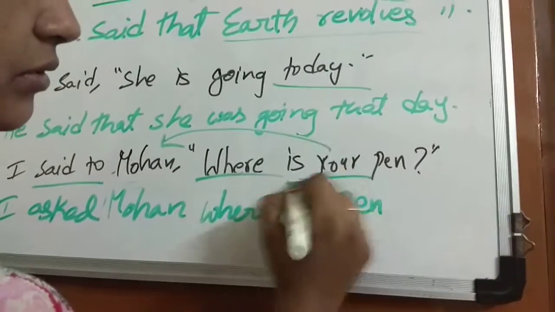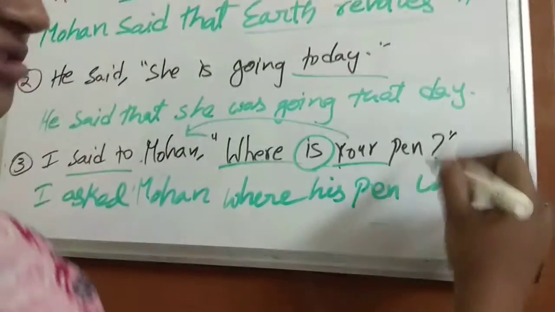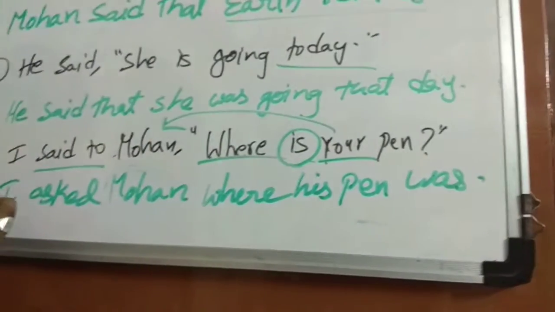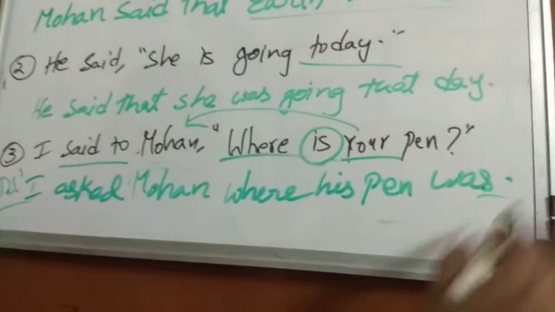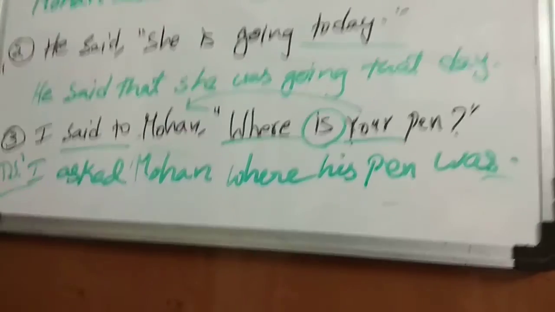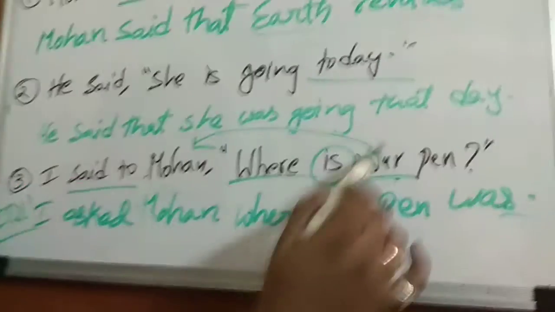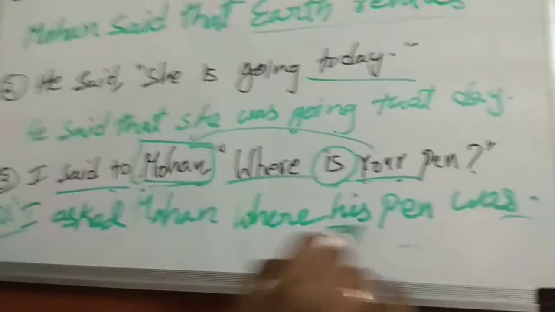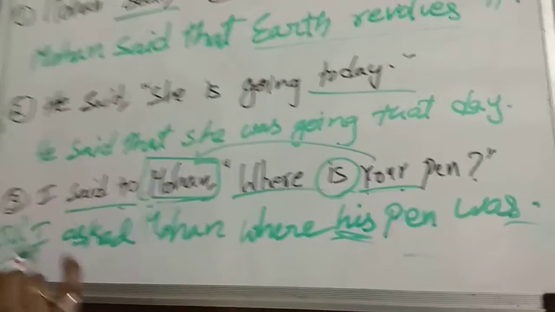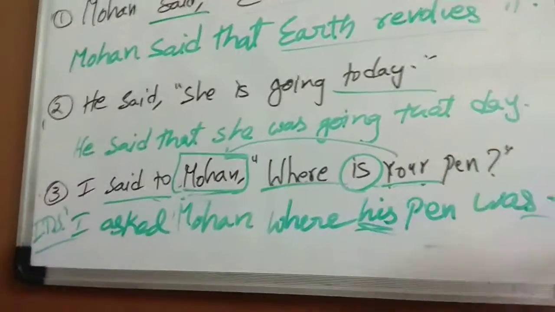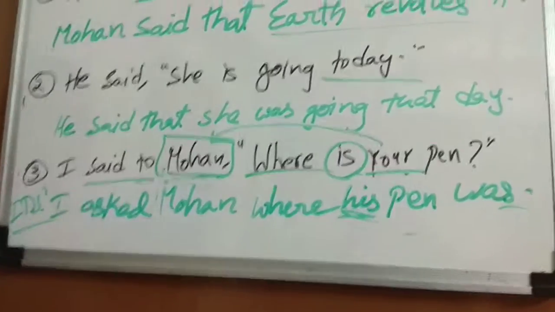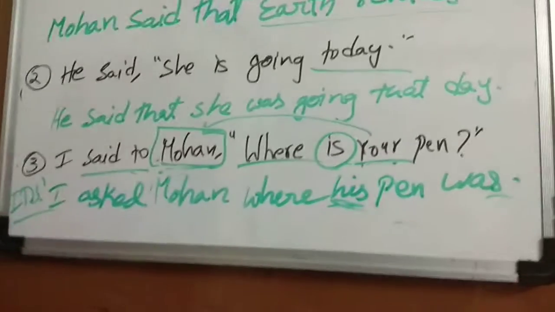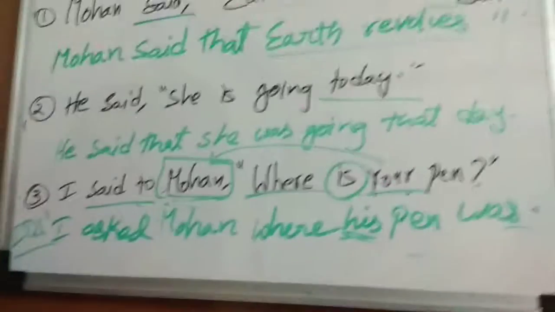Where his pen was. We will not end with a question mark, because this is an indirect speech, we will not use the question mark as punctuation. Okay. So, your is a second person, use according to the object of the reporting verb, Mohan. So, it becomes his. Okay. I asked Mohan where his pen was. Okay. Now, this is how we will change when it is an interrogative sentence.